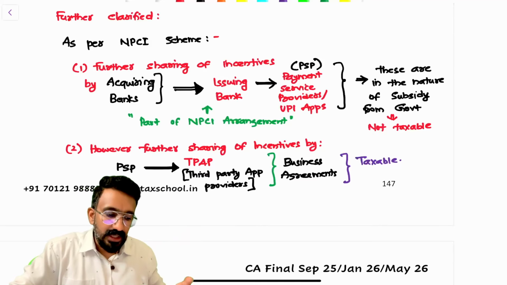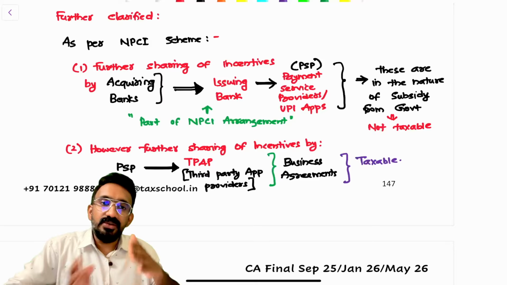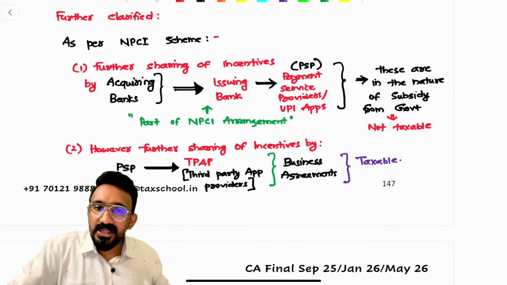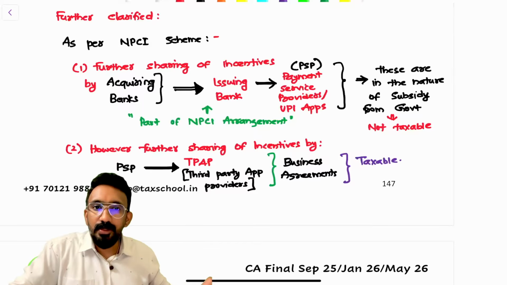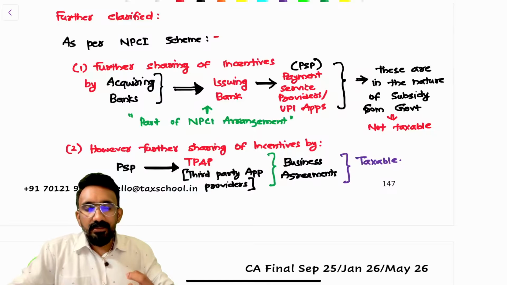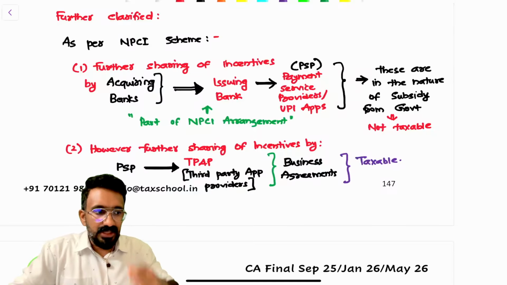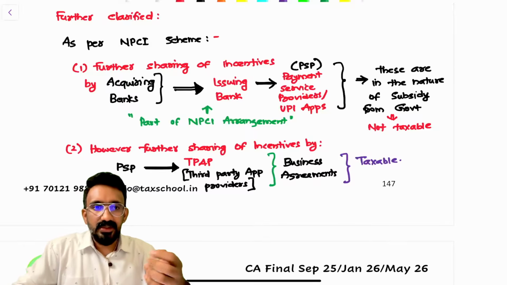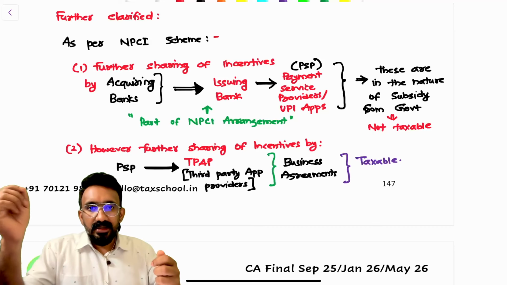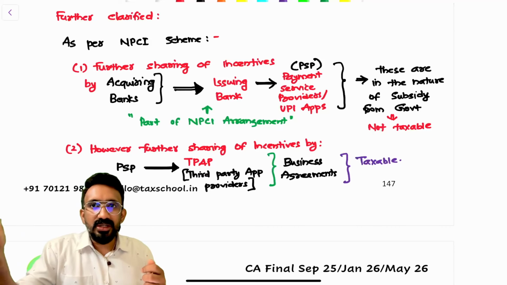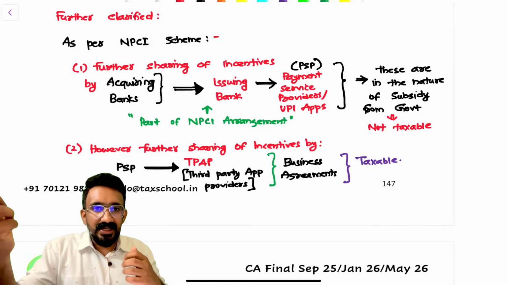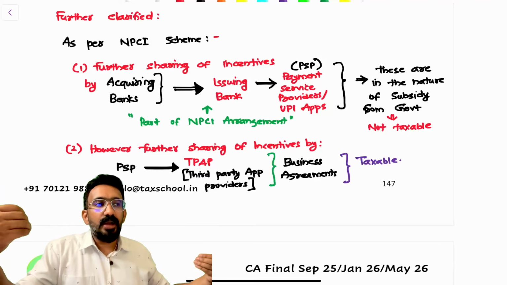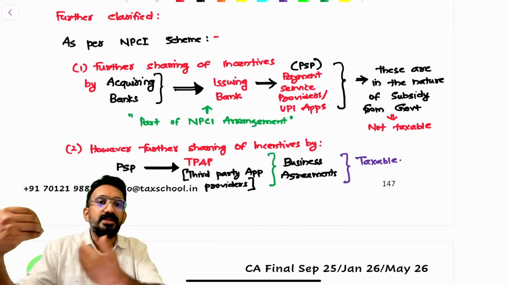Further sharing is also there. These incentives being shared are in the nature of a subsidy from the government. It will not be taxable. Up to Google Pay, it is not taxable. The acquiring bank is the merchant's bank. The merchant's bank gives to the bank which is paying the money. So you paid using Federal Bank. The merchant had SBI. SBI got the commission as incentive. SBI shared it with Federal Bank. Federal Bank shared it with UPI, Google Pay. Up to this, no sharing will be subject to GST.